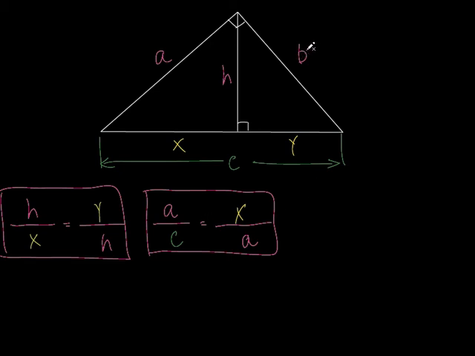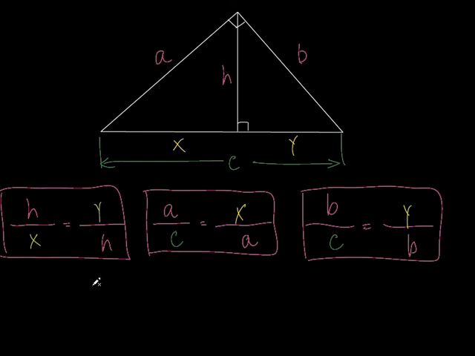B is also a geometric mean. B and A are really closely related to each other. They're kind of the same deal. So watch. B is the geometric mean between, what do you think? The whole hypotenuse, right? So I'm going to use this green. The whole hypotenuse and the segment that's closest to B. Which segment is closest to B? The Y is. Okay? And so I put a Y right here. The reason I keep touching these is because it changes to that color, and I want to keep that color.